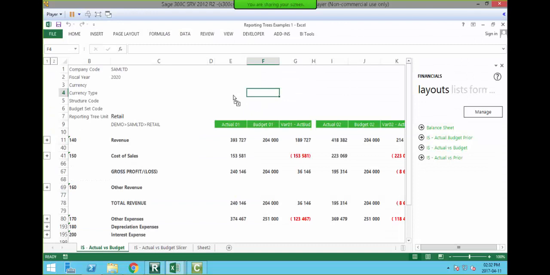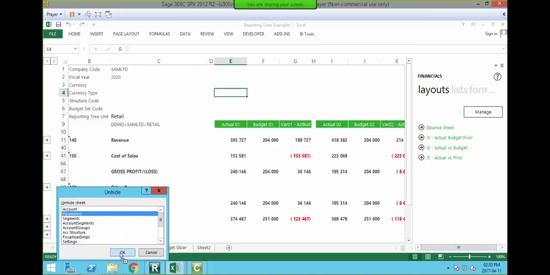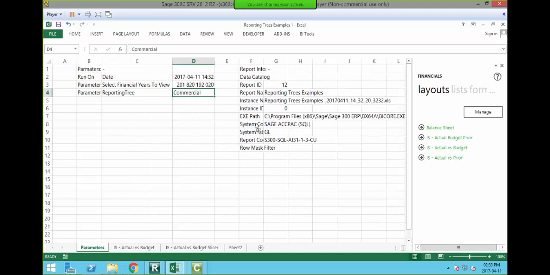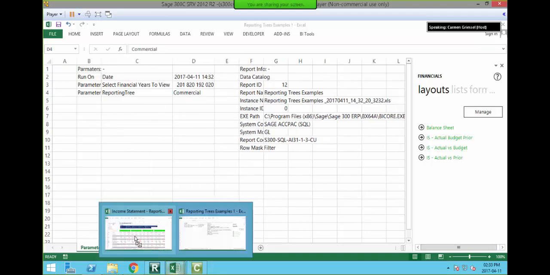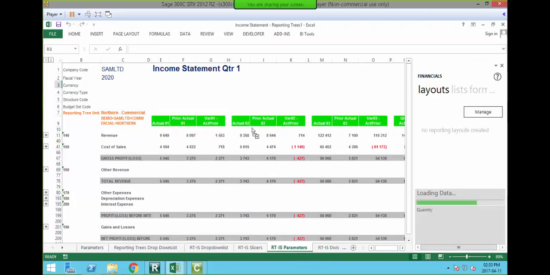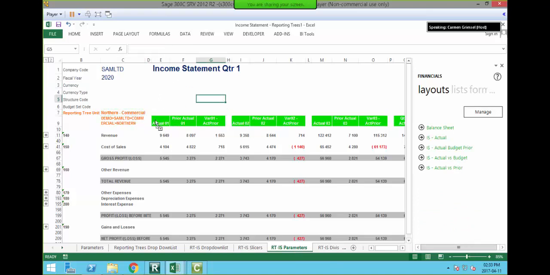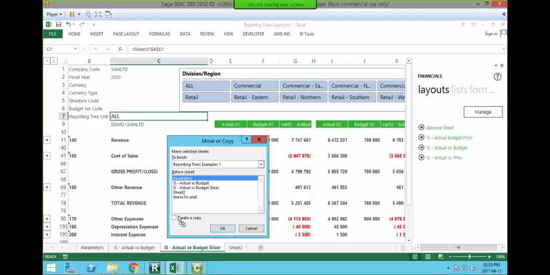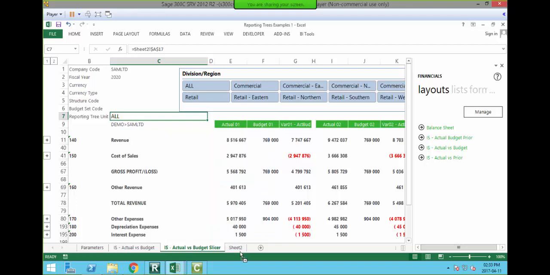Okay, so inside my financial report designer, if I right click and unhide, let's go look at our parameter sheet. And as you can see, we have now captured the commercial reporting tree. And what I did in my particular workbook under my parameters, I just referenced that cell inside the parameter sheet to pull in what I was looking for. So if I had to redo it inside our new workbook, I'm just going to copy this sheet again. Okay, put it there, rename it.